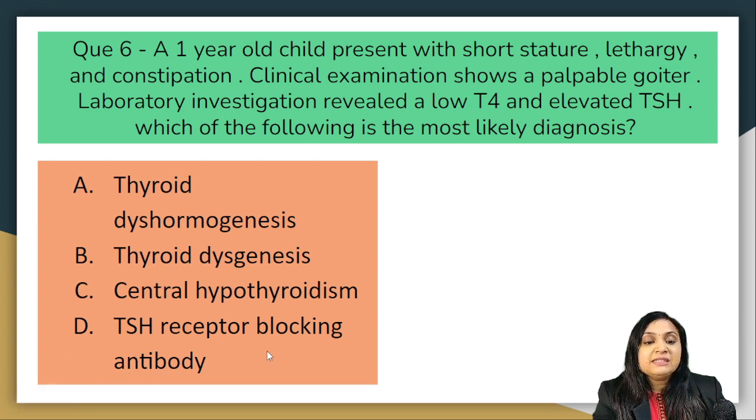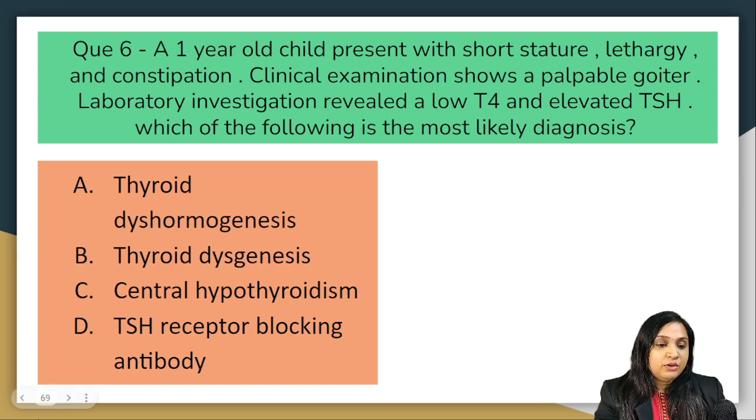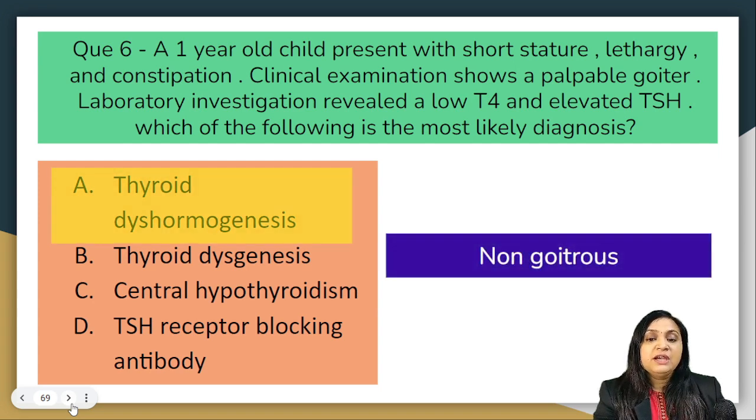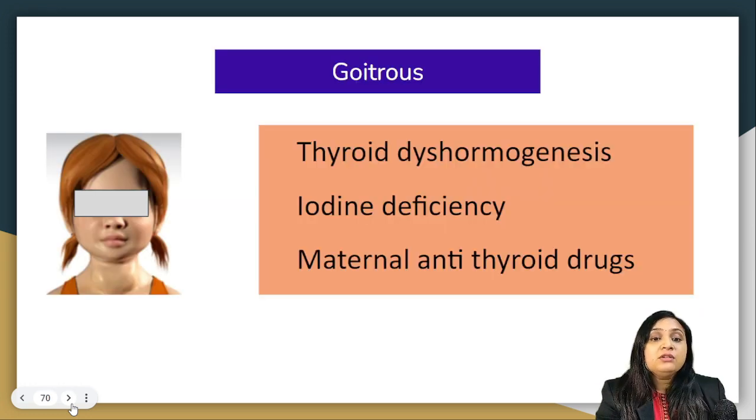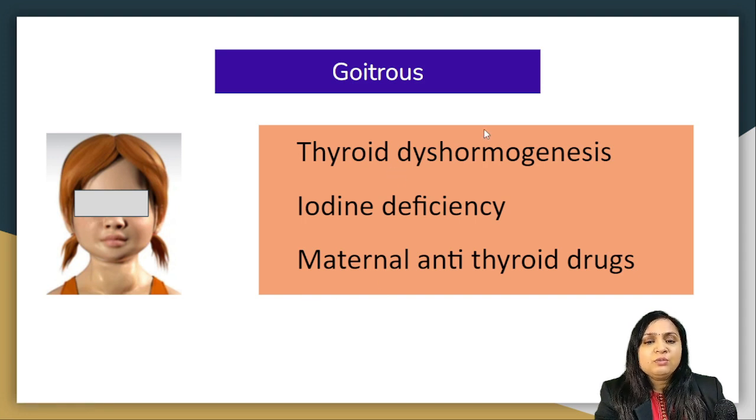And option D, TSH receptor blocking antibody, is also a non-goitrous cause of hypothyroidism. So the correct answer is A, thyroid dyshormonogenesis. The rest 3 are important causes of non-goitrous hypothyroidism. Now, what are the other causes of goitrous hypothyroidism? One is thyroid dyshormonogenesis, a very important cause, has to be remembered by you, asked many times.